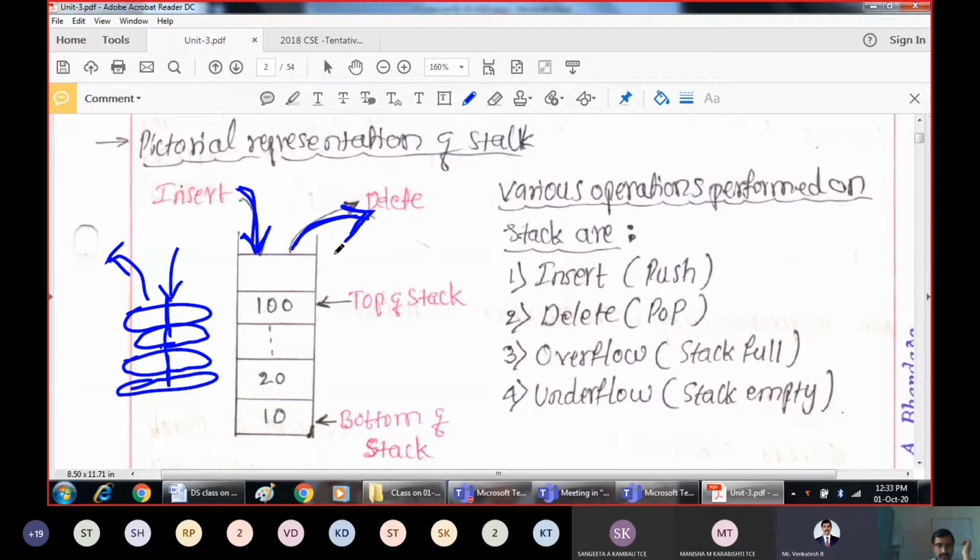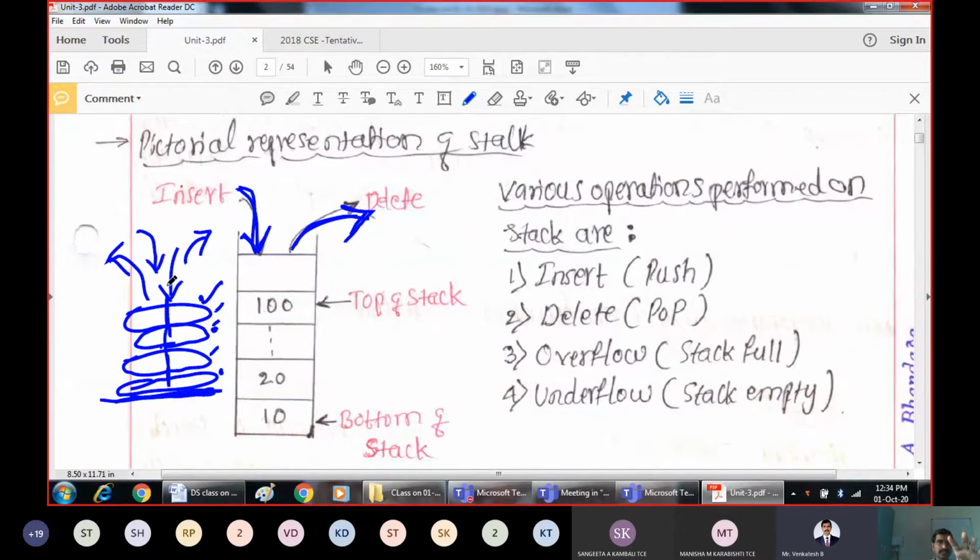So it is a fundamental data structure. It will have only one end, because if you see the collection of discs or plates here, if you want to take out this plate, it is possible only after taking all these three plates out. If you want to take the second plate out, first you have to take this plate out from the stack, that means from this end only. So we will be inserting from this end only and deleting from the same end. That is called a stack.